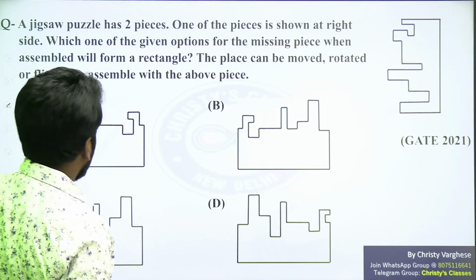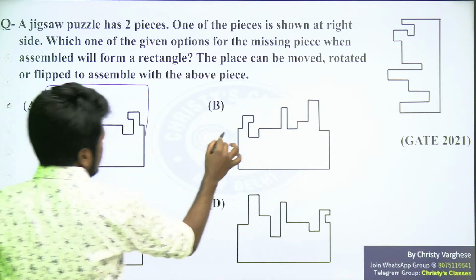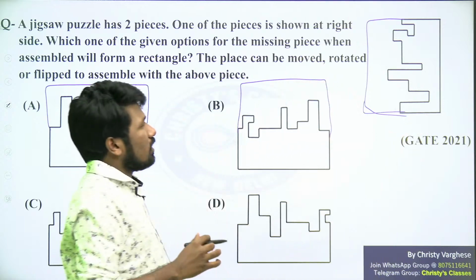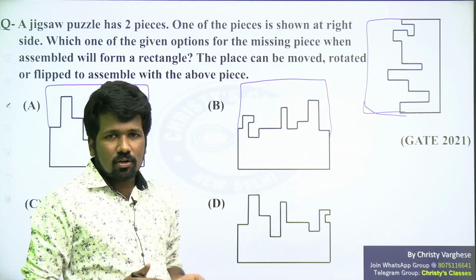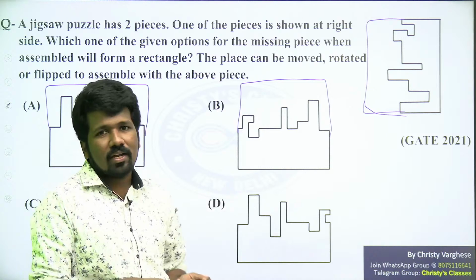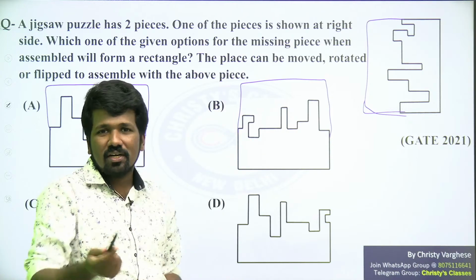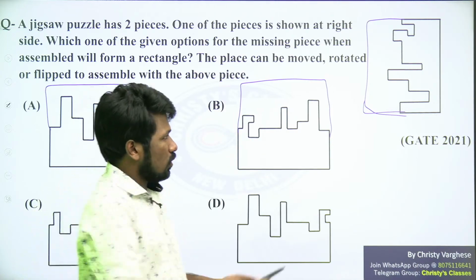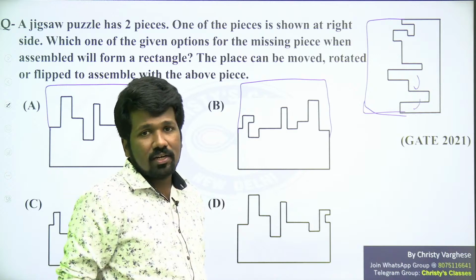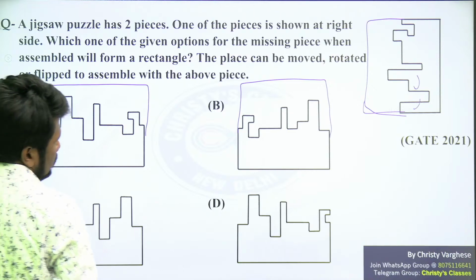Listen very carefully. First of all, as I told, if you are okay with understanding this way, you complete the picture in both this diagram and this diagram. But I am not encouraging that much, because as I told, in the online exam you have to draw the picture separately and then complete it. I can draw on the screen, but at the time of exam, you cannot draw on the screen. So if you can draw separately very fast, then you can draw it on paper and complete it. Otherwise, you have to compare each option and see whether elimination is working or not.